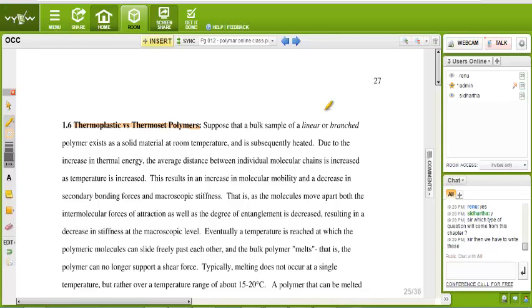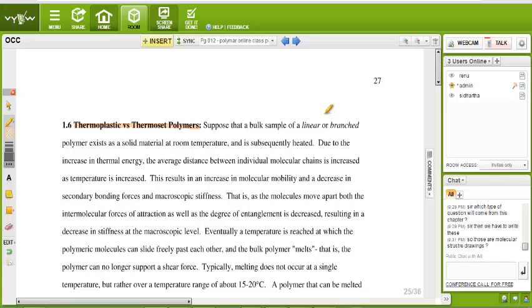Now this question comes in the exam. What is the thermoplastic versus thermoset polymer? What is the thermoplastic and what is the thermoset? It comes in your exam. You can write the three different types: chain type, branch type, crosslink, and draw a simple picture. That is enough. You will get a minimum of 4 marks on that. Very easy question.